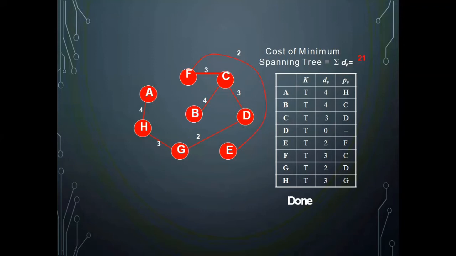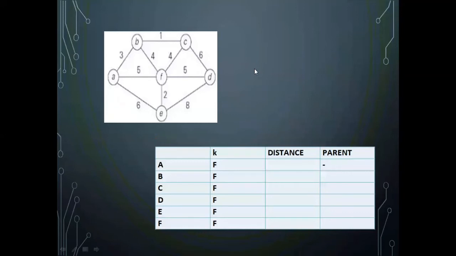I think now you got a clear idea about how you can work on a graph for getting the minimum spanning tree using Prim's algorithm. We will see one more example that will definitely clear your doubts. So this is the example taken from the textbook.